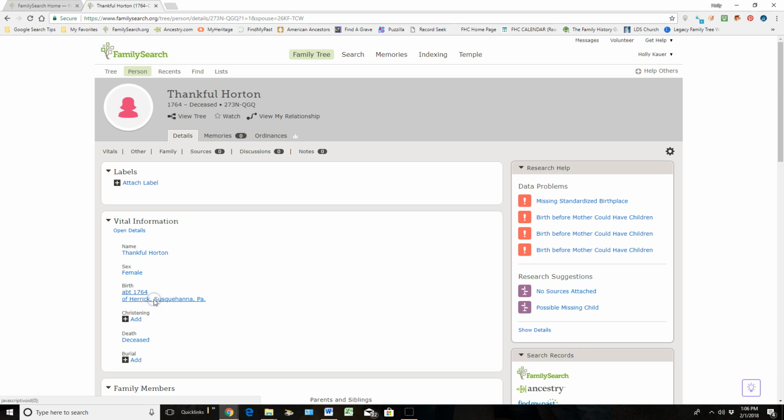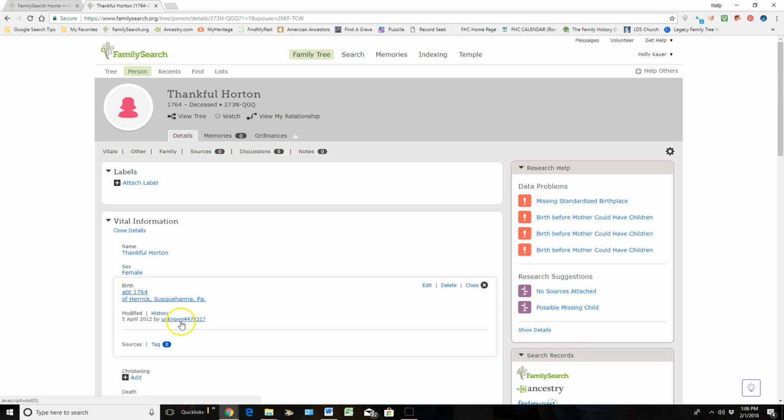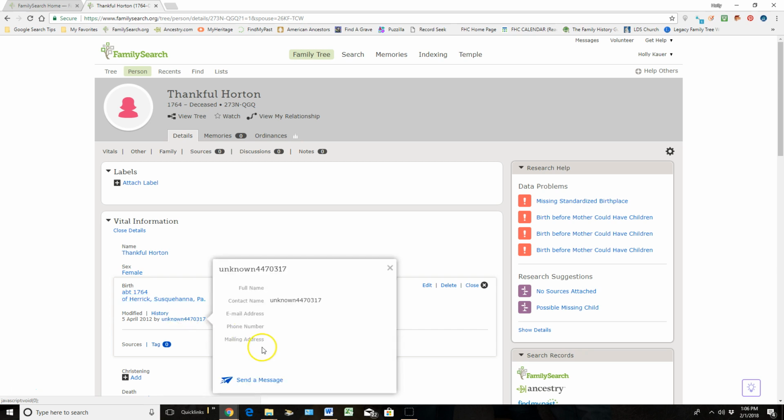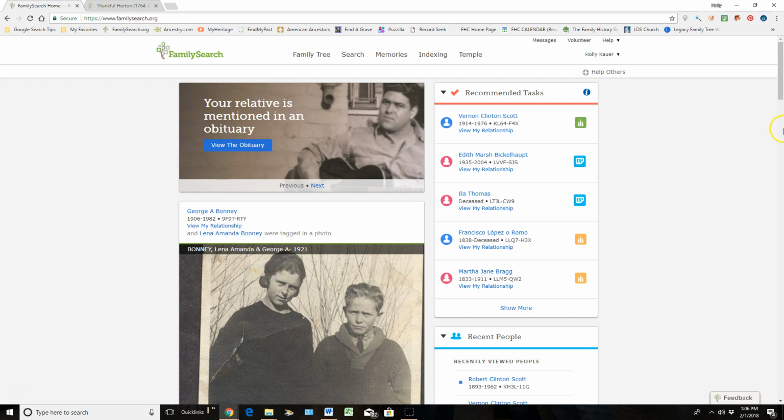If I click on birth information here, it says down here that it was modified in 2012 by this unknown person. But if I click on that, they didn't give me an email address, but it does say send a message. And when I click on send a message, it literally will put that message up in that person's message area. So the next time that they get onto FamilySearch.org, they're going to see that somebody wants to talk to them and we'll start collaborating together.